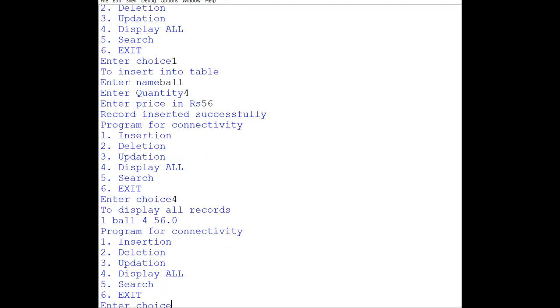And suppose, if we are having 4 records with the sequence 1, 2, 3, 4, and then we deleted the second record, then the series will be disturbed and the sequence will be 1, 3, 4. No problem, 1, 3, 4, 5 like this. So how can we automatically correct that?